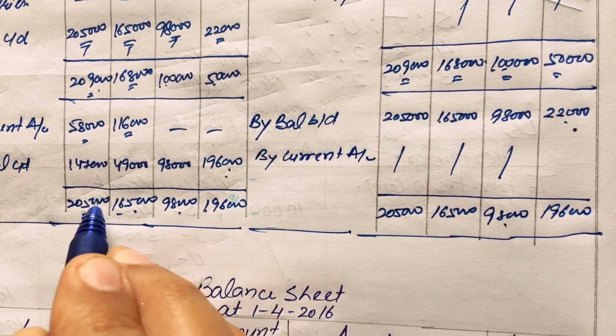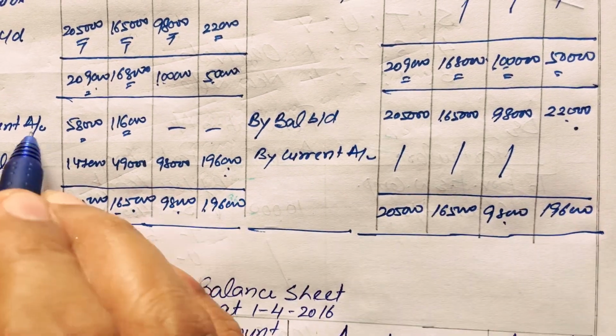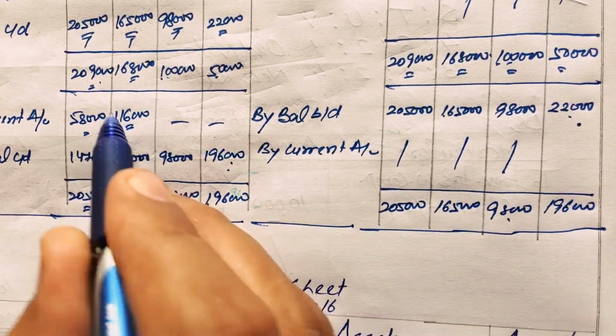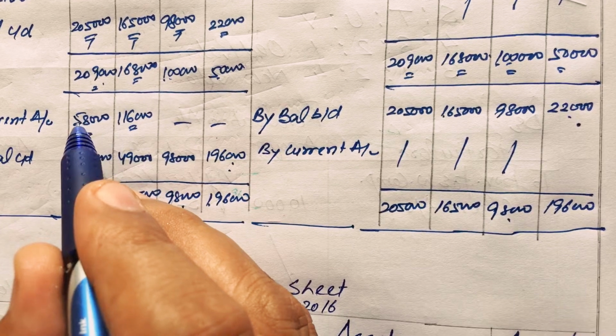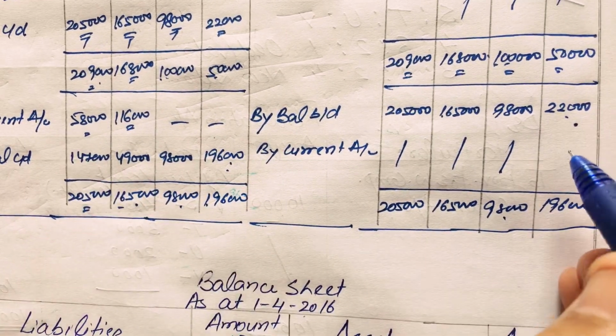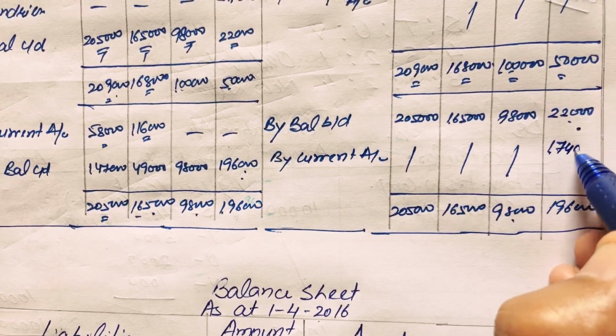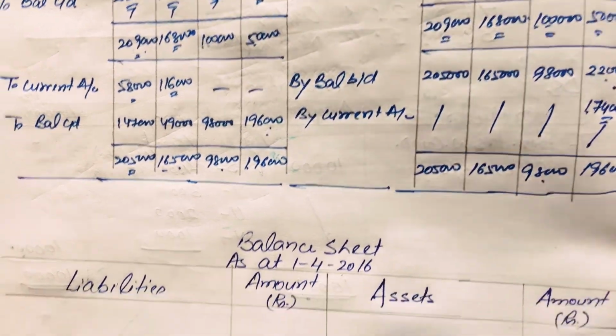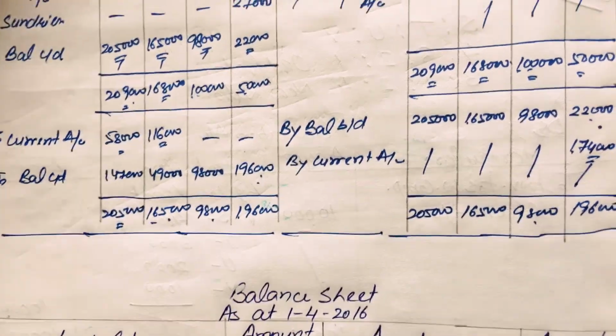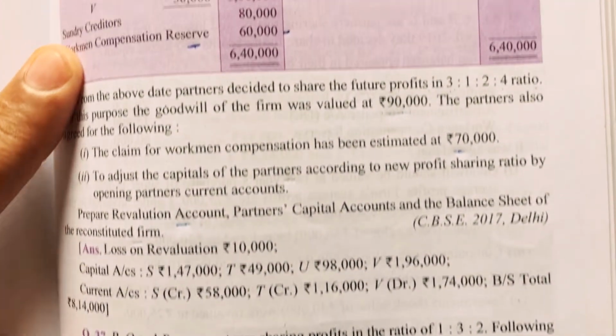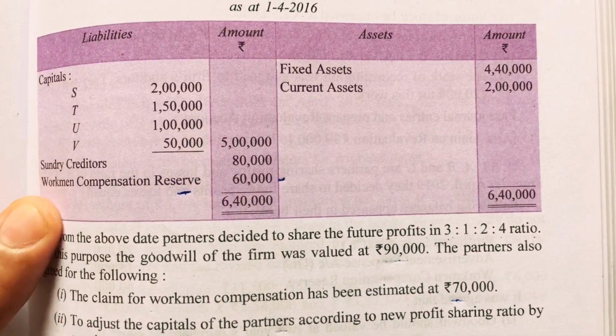You have to balance both sides. Whichever side the difference comes, that difference should be transferred to the current account as the requirement of the question. And the difference is 1,74,000. Now we have to prepare the balance sheet, the same as the balance sheet given in the question.